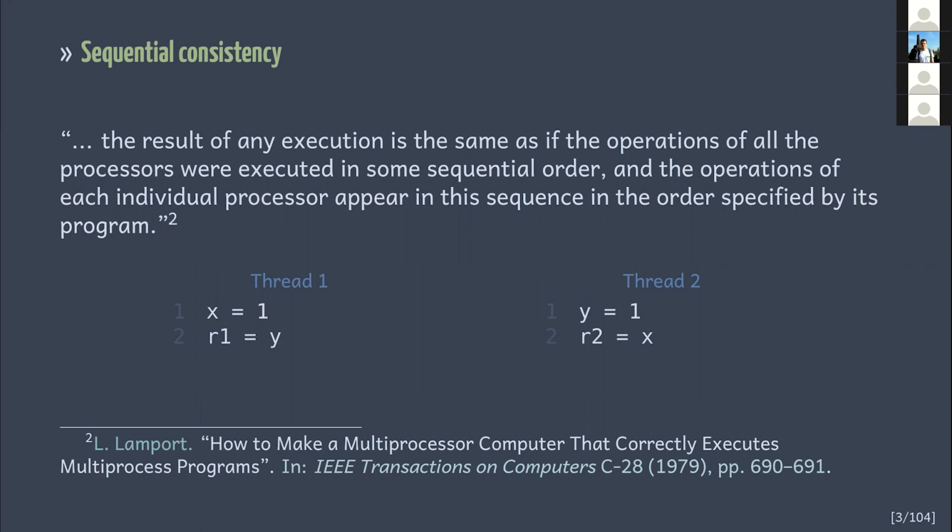Anyway, sequential consistency guarantees that memory operations cannot be reordered with respect to program order. Let's consider this simple multi-threaded program. Variables x and y are initialized to 0 beforehand. The first thread writes 1 to x and then reads y. The second thread writes 1 to y and then reads x.